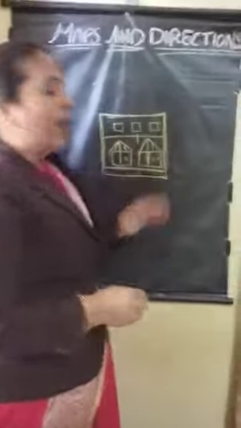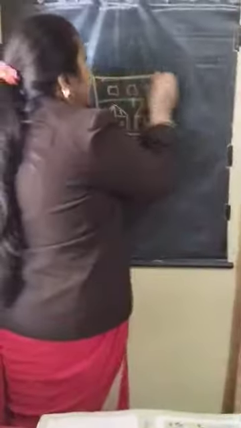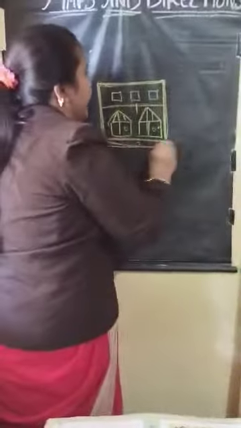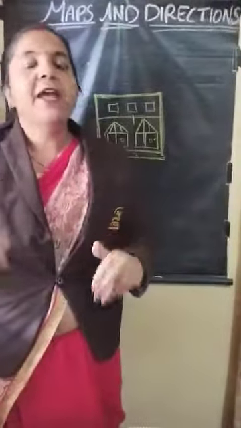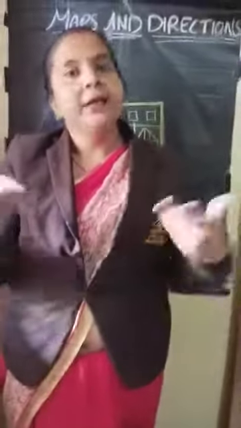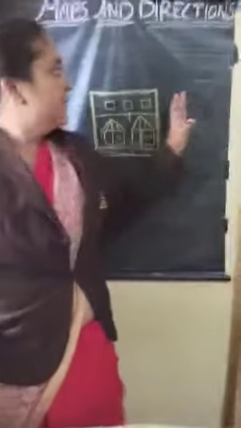So how will you represent it to others? You can show easily by preparing this map in a smaller way, and you can represent it anywhere. So this is easy.